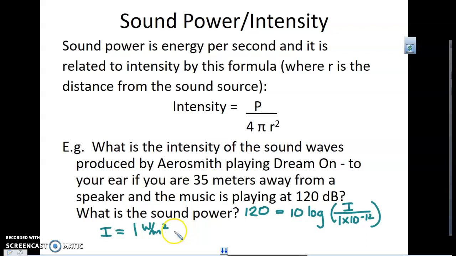That intensity is going to equal our power over 4 times pi, and we're 35 meters away. And so our power is going to equal that times 1, which is going to be 1.54 times 10 to the 4th. And this is going to be watts, like power is, because the meters squared cancel.